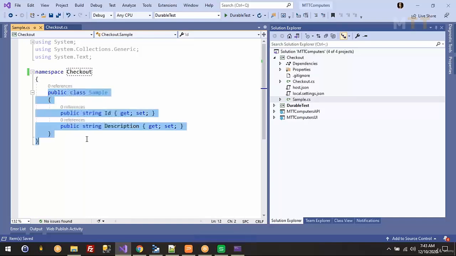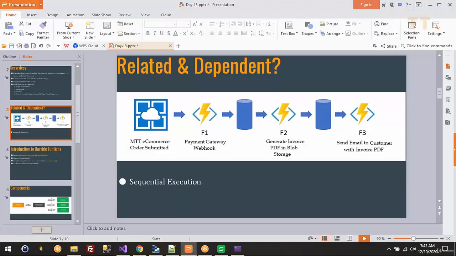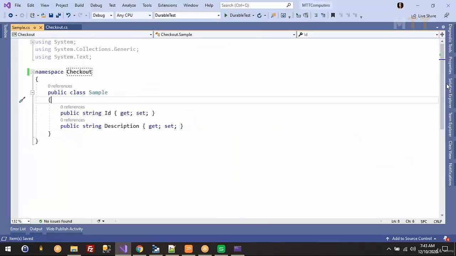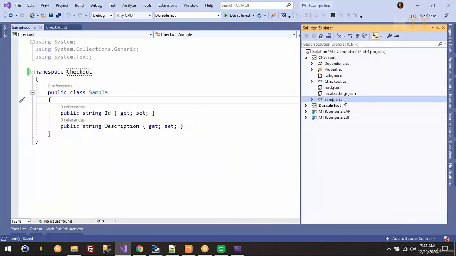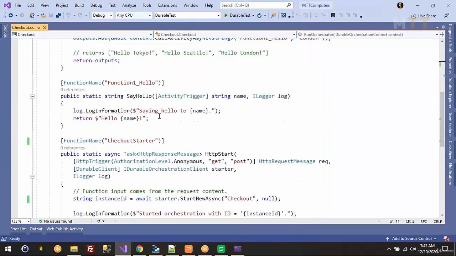Okay. Just think this is your complex object. For now, we are just passing two properties here, ID and description. What I want to do is pass this object from one activity to another activity. The result of this might be passed to this one, and we can share the same object across multiple activity functions. So we're going to use this namespace, this model class that I have created here. And we need to create activity functions here.